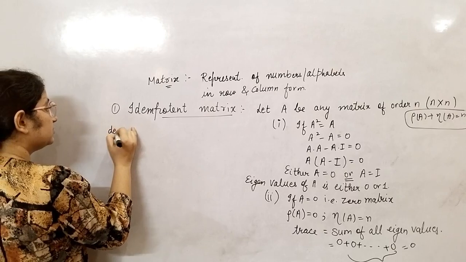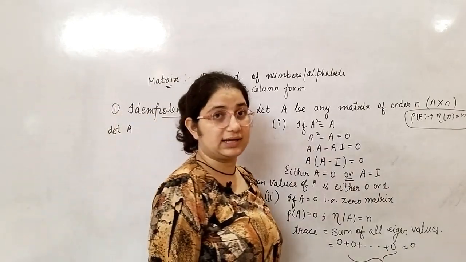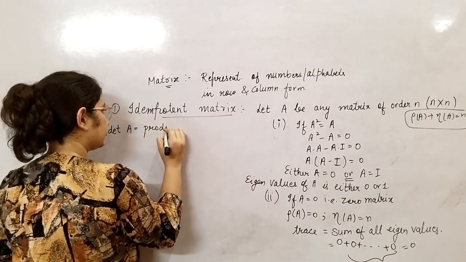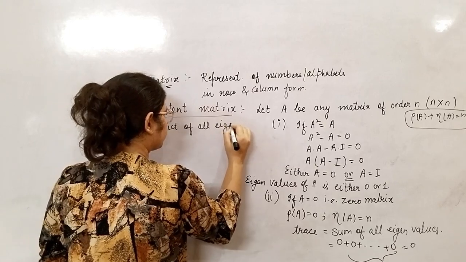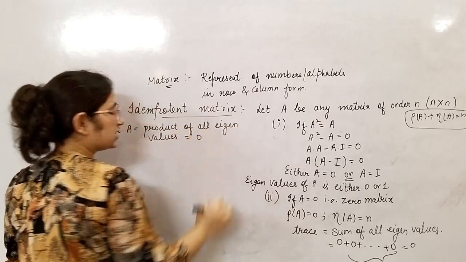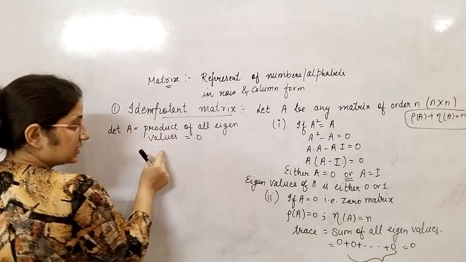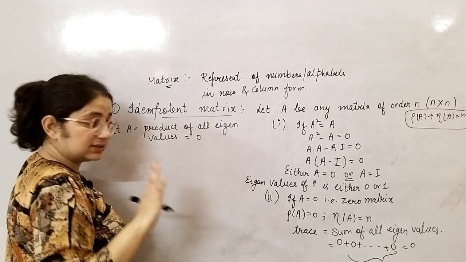Now what is the determinant of this matrix A? Determinant means the product of all eigenvalues. If all of its eigenvalues are 0, then the product will also be 0. Done. So from here you get the determinant, and from here you get the trace. It is done.